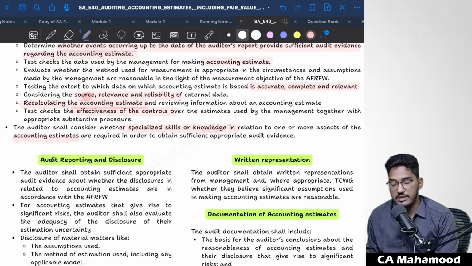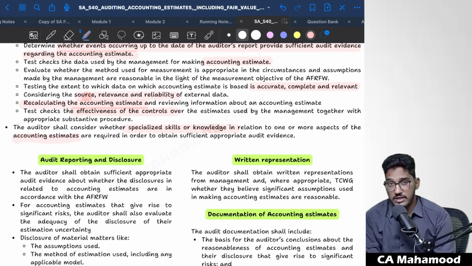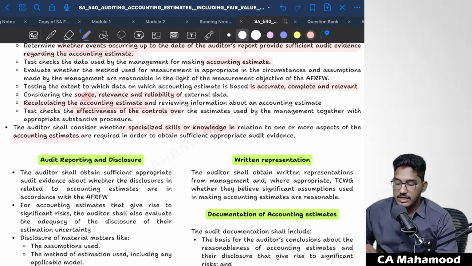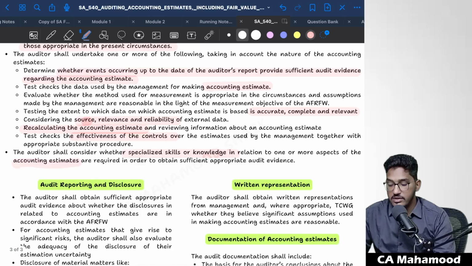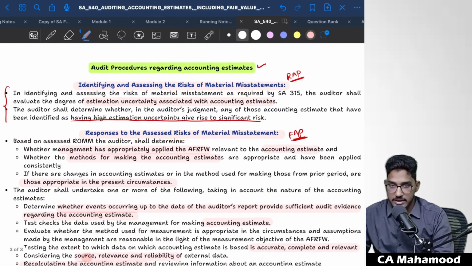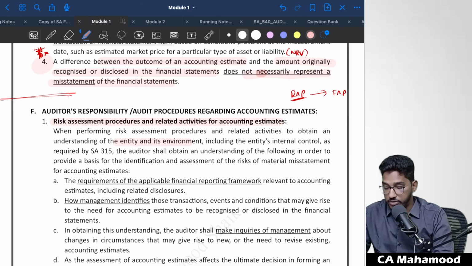And finally, the auditor should consider whether any specialized skills or knowledge is required in relation to aspects of accounting estimates to obtain sufficient and appropriate audit evidence. You should even determine for obtaining audit evidence regarding accounting estimate, do you need any services of an expert? Like in case you are obtaining audit evidence regarding litigation, you might need the help of an expert like a lawyer. So these are all the further audit procedures. This is how you have to respond to the risk of material misstatement relating to accounting estimates. So these are the audit procedures which you have to perform.